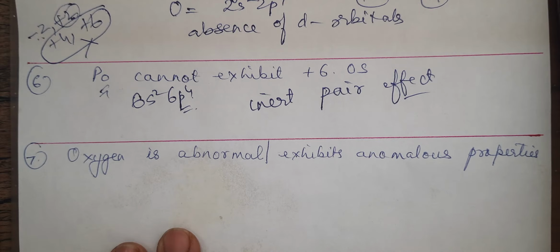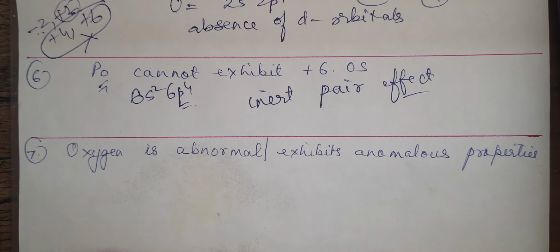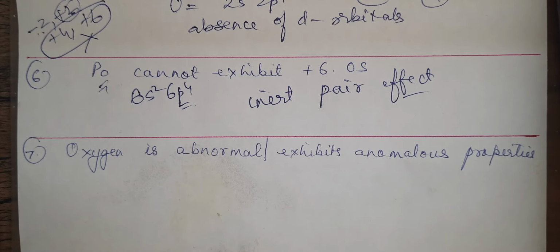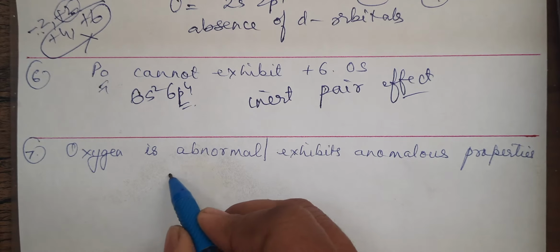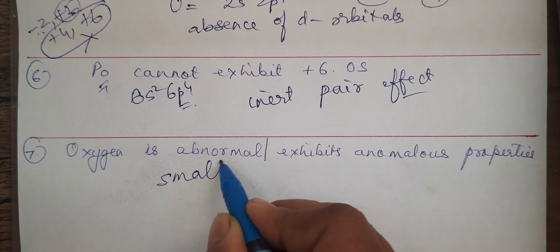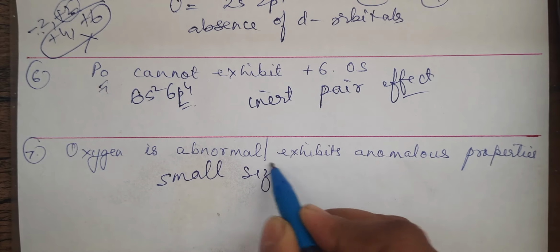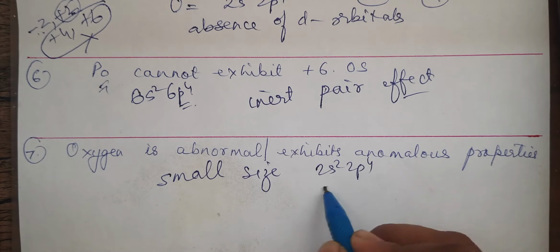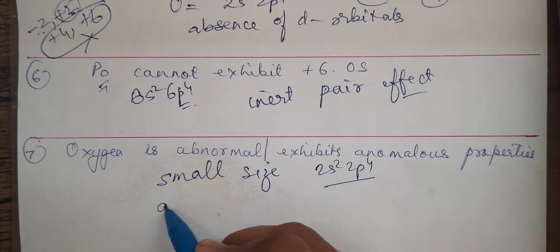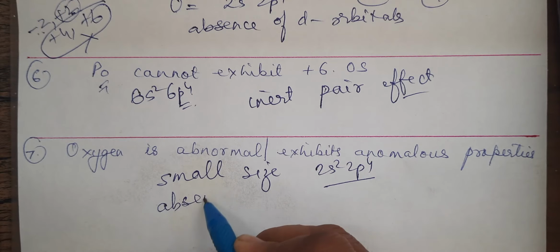Okay. Next question. It says oxygen exhibits anomalous properties, or oxygen is abnormal. Reason for that, you can write the configuration. You can write that it's having small size, 2s2 2p4, definitely you will be writing, and absence of d orbital.